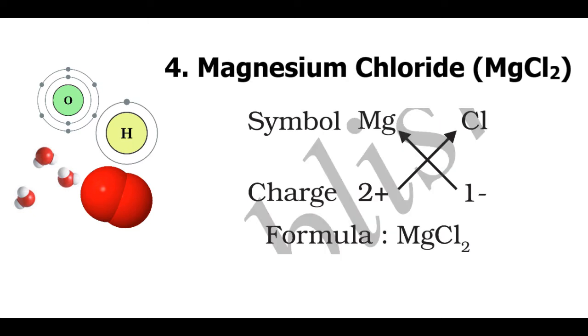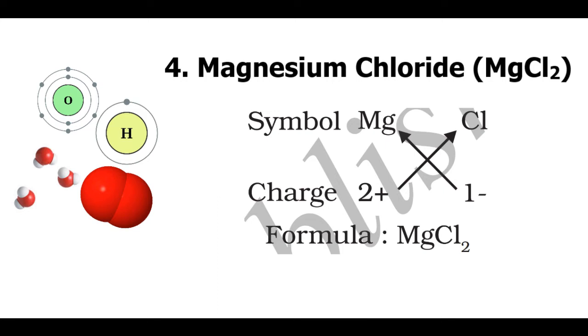The next one is magnesium chloride. Now here we will use the ions of the constituent elements. Magnesium, which has the symbol Mg, is a cation with the positive charge of 2. Chlorine with the symbol Cl is an anion with a single negative charge, that is 1.